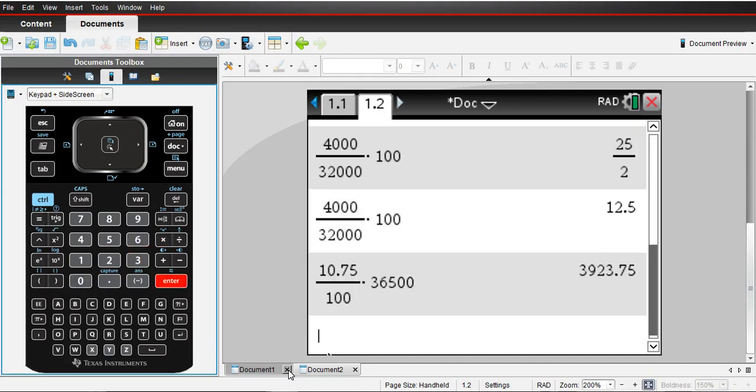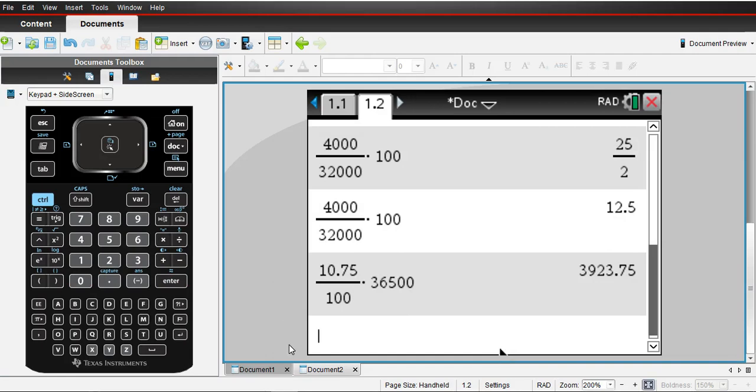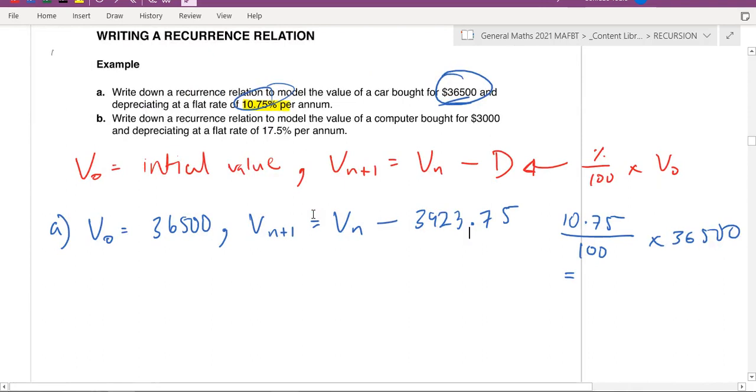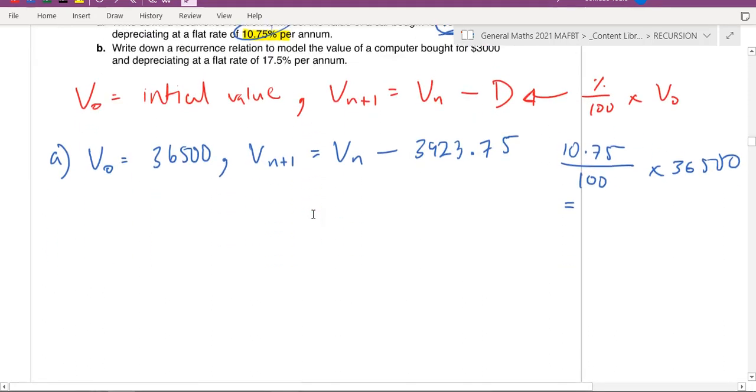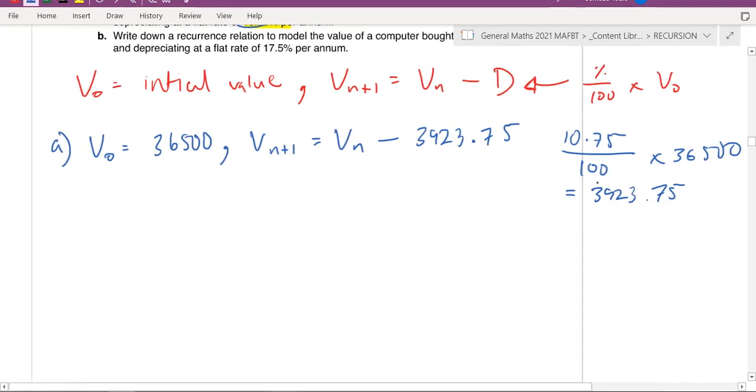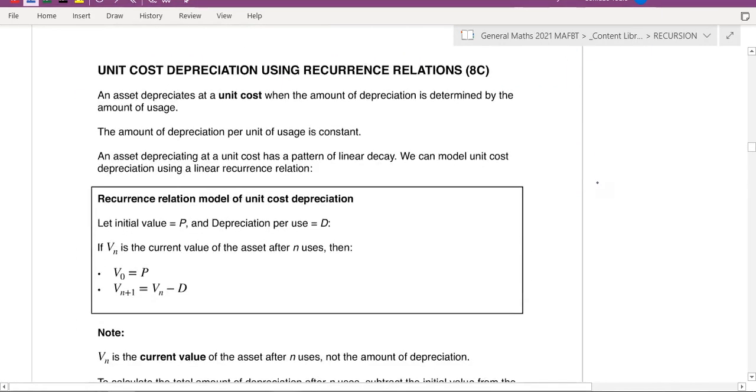That equals 3923.75. So that means it goes down by that much each year. So boys, get your notes out please and follow along. I won't do the other example because it's basically the same thing. Same exact thing.